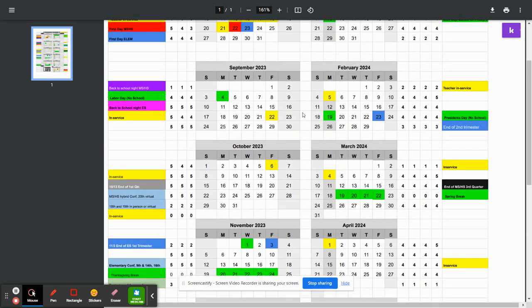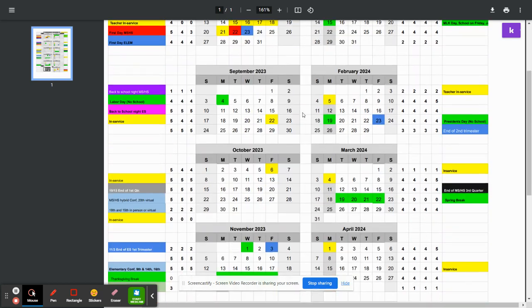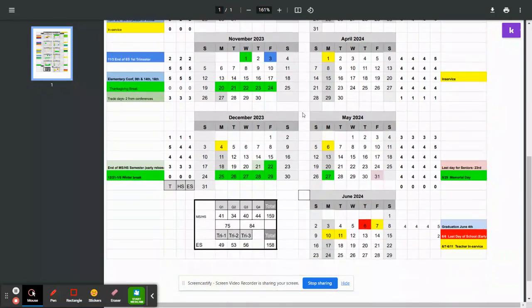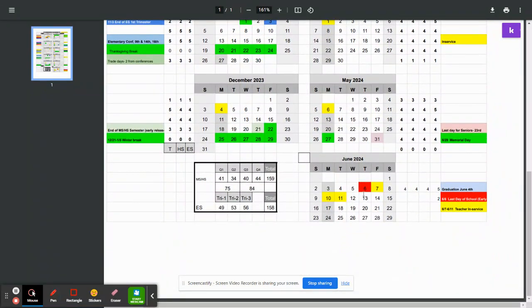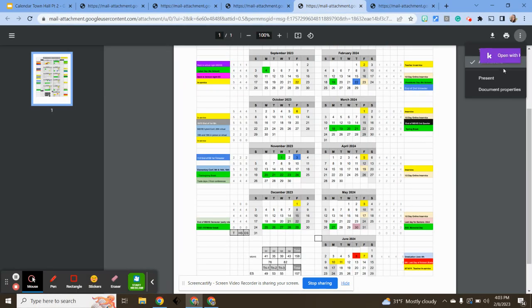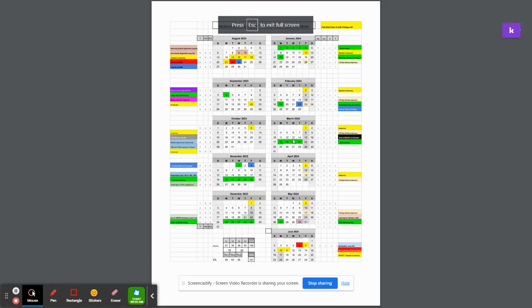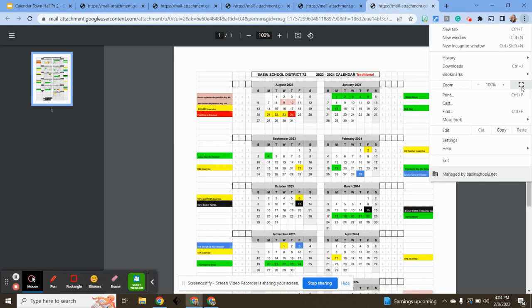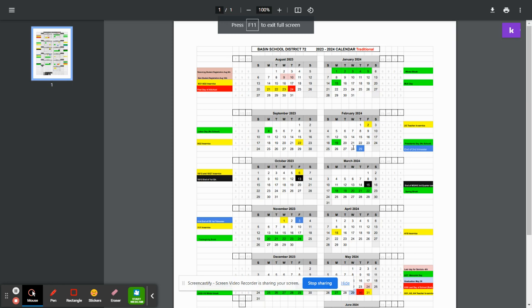Christmas is about the same. You have spring break, and then the year ends again on June 6th. This is that same calendar, what it would look like with Fridays being the day off once the switch happens. Lastly, we have the traditional calendar. This is similar to what we have this year.